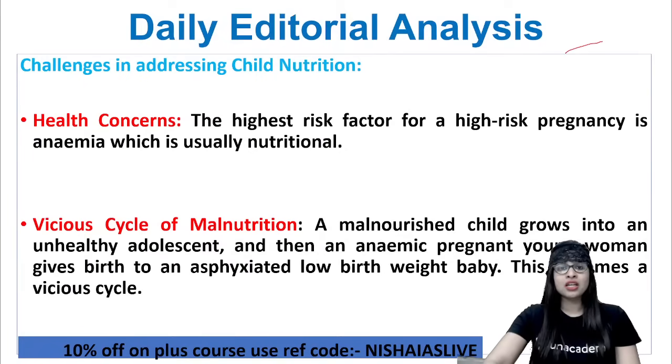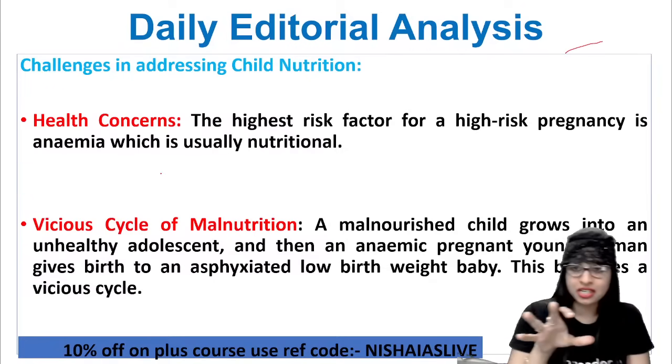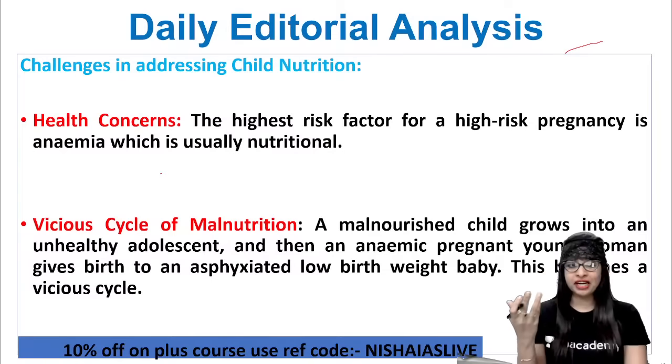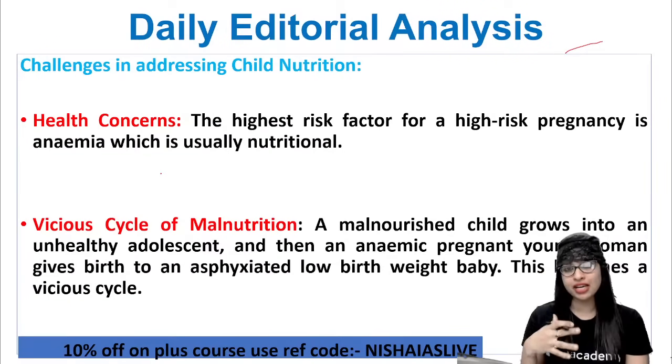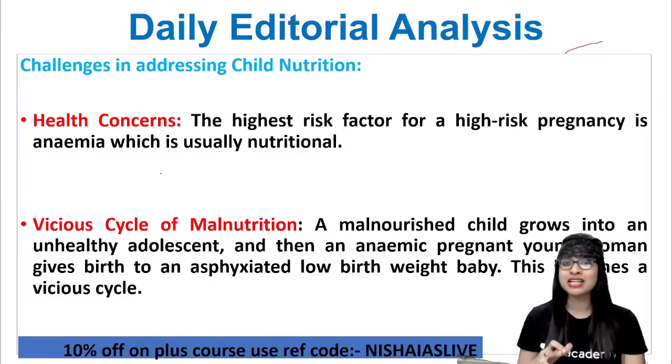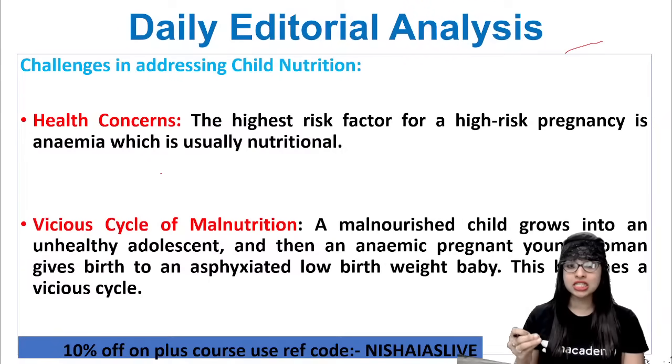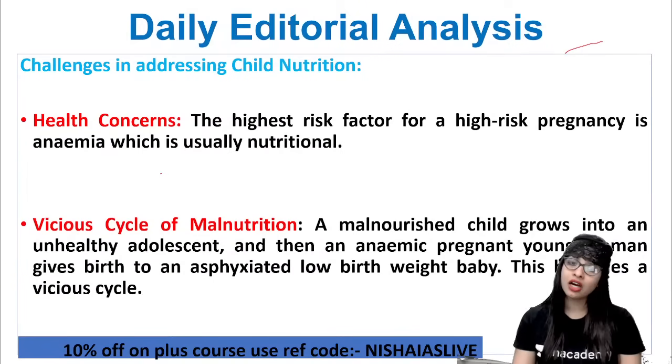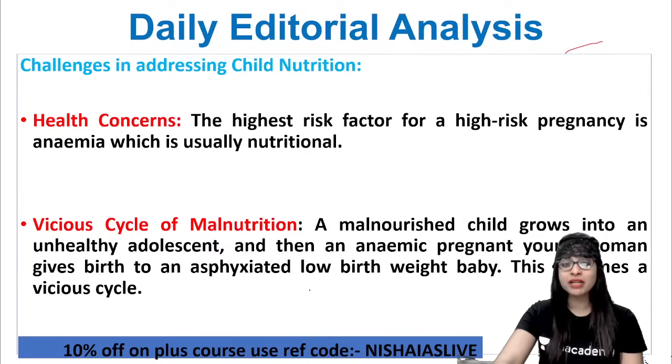Don't forget. Okay. Now, as far as child nutrition is concerned, there is a very high risk factor for a high-risk pregnancy, which is anemia. Anemia is like you go completely blank, and that is usually nutritional as well. Next is the vicious or continuous cycle of malnutrition. A child who is malnourished, who doesn't have a proper intake of proteins or food, automatically grows into an unhealthy adolescent. Then an anemic pregnant young woman gives birth again to a low birth weight baby. This becomes a vicious cycle.